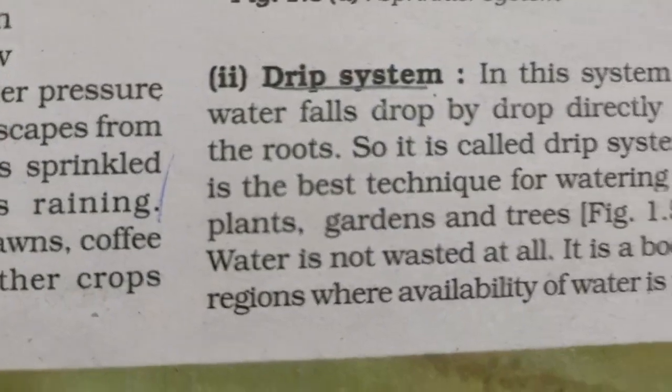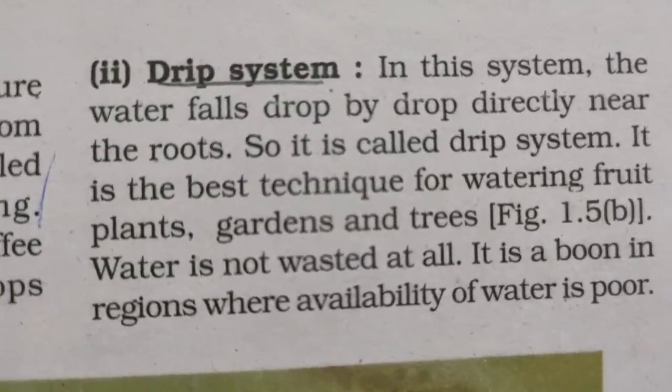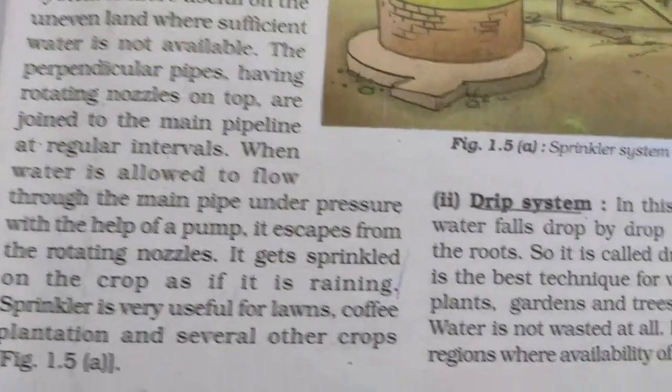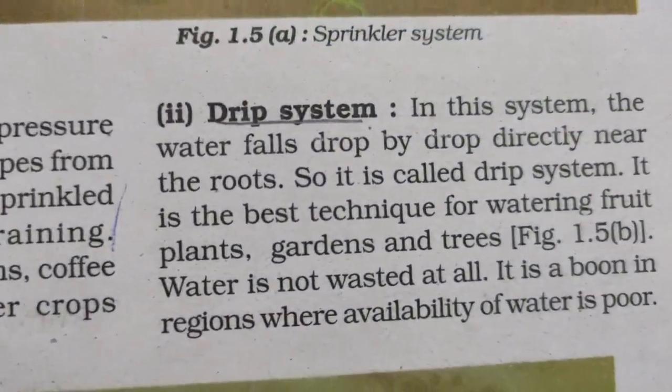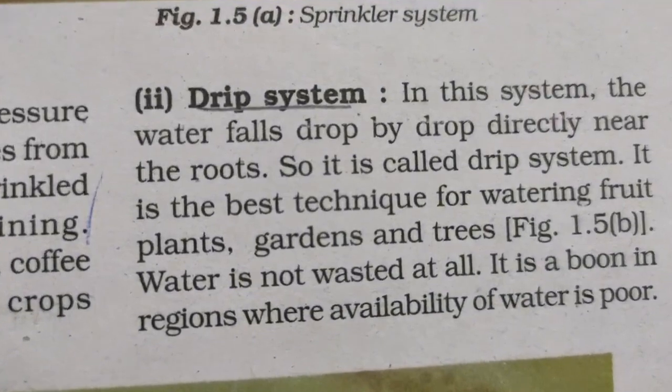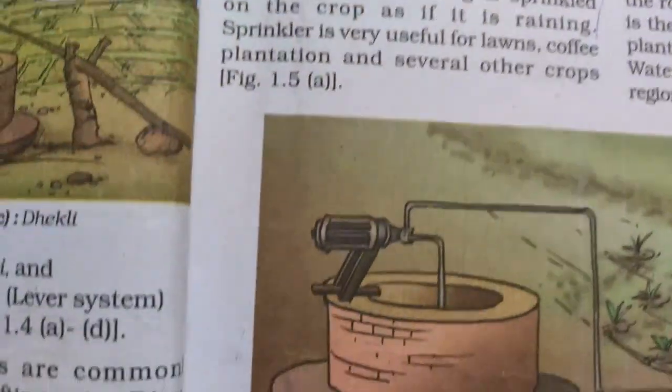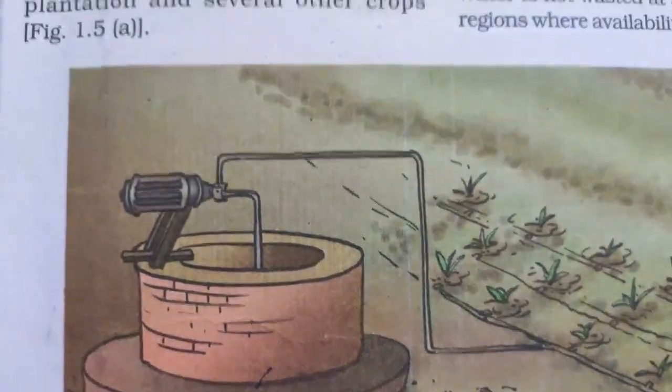Next system is drip system. In this system, water falls drop by drop directly on the roots. So it is called drip system. It is the best technique for watering fruit plants, gardens and trees. It is shown in figure 15.b. See,